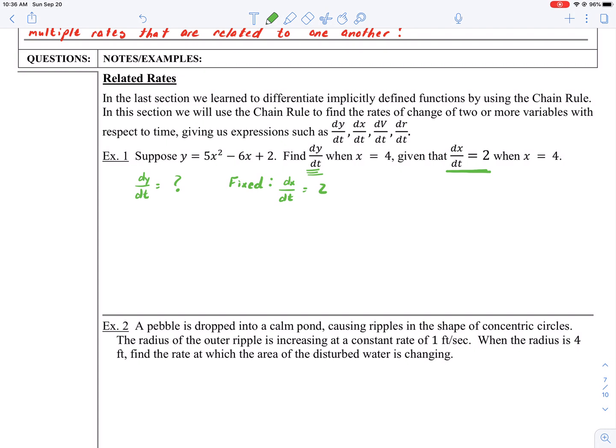And then the last thing is this freeze frame moment. Remember, calculus is the study of the instant rate of change. What is happening at a freeze frame moment in time? So this is not about an average. This is about a single moment in time. So when we do related rates, we're always going to have a very specific moment that we're dealing with, and we're going to have to use that piece.